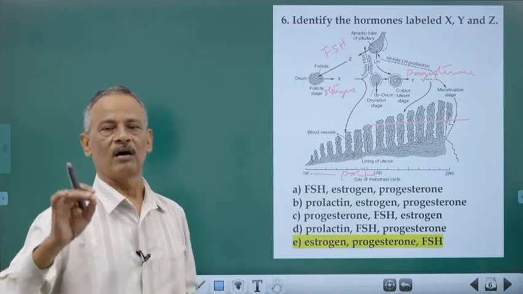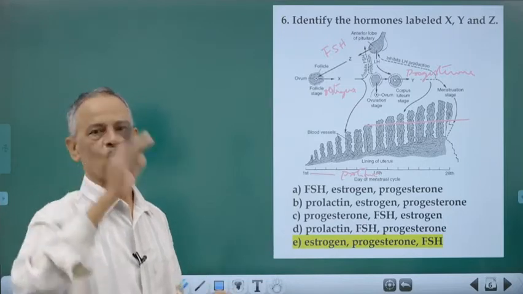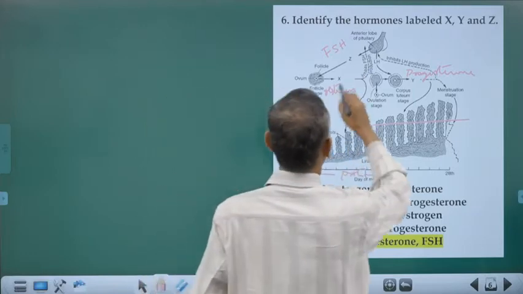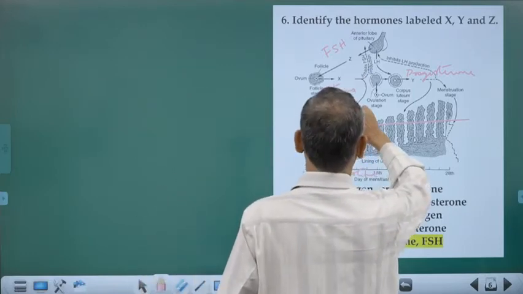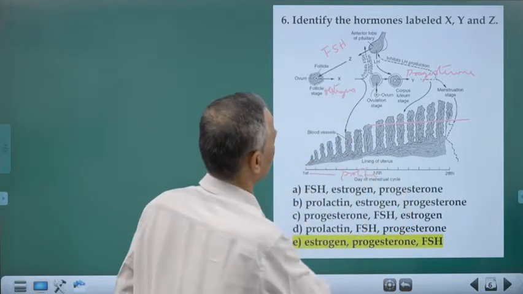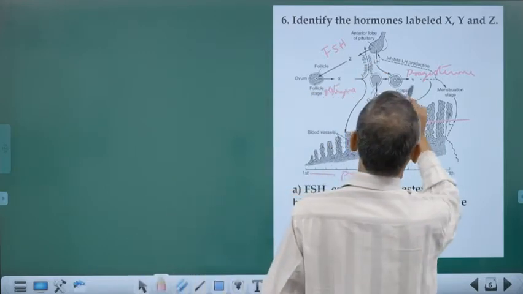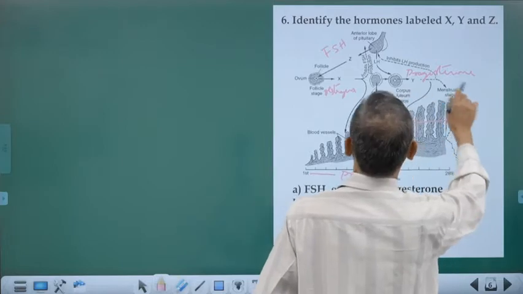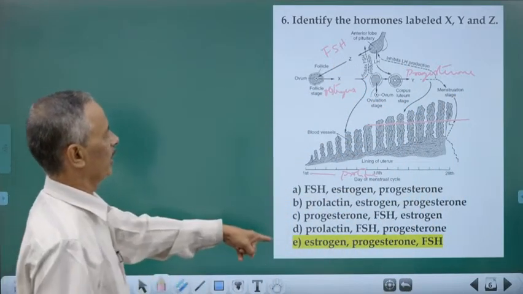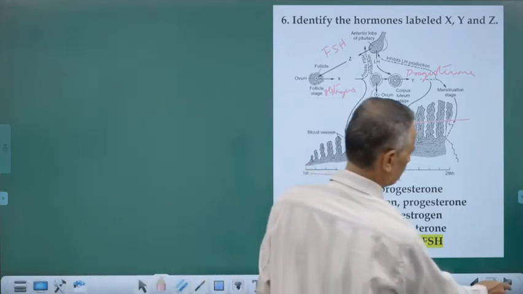So now we have the full endocrine orchestra that is regulating the menstrual cycle. Is it clear? So what is X? X is estrogen. And what is Y? Progesterone. And what is Z? FSH. That's why we take the option elephant.